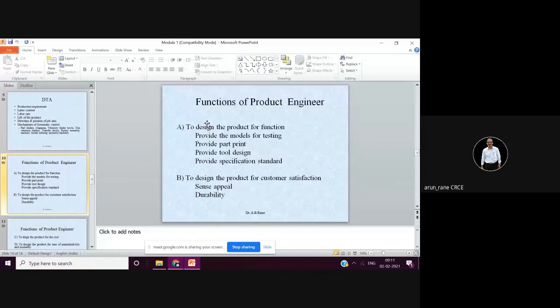If you are talking about SolidWorks, in SolidWorks Professional you can do analysis. In Unigraphics also you can do analysis up to a certain limit. So the software nowadays helps you to do the testing in a risk-free environment and at your comfort. Then in design the product for the function, the other